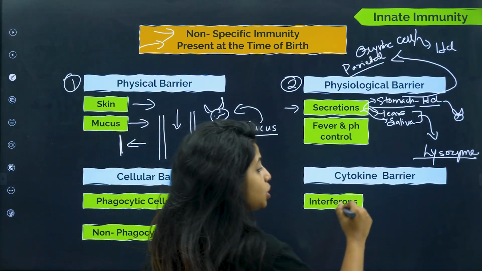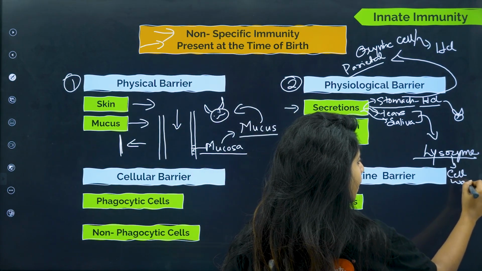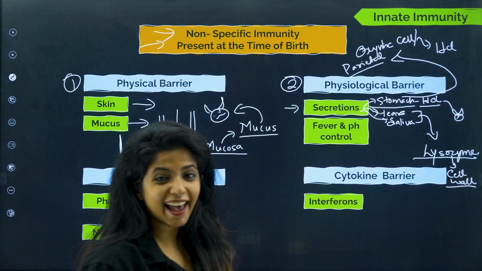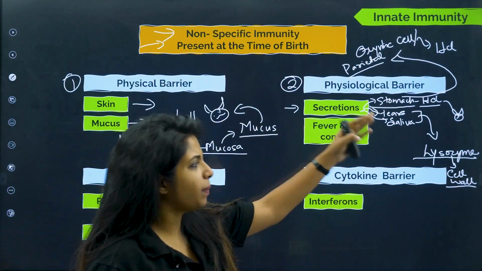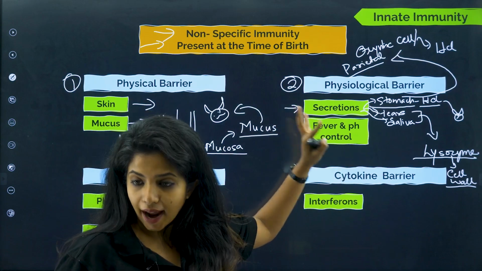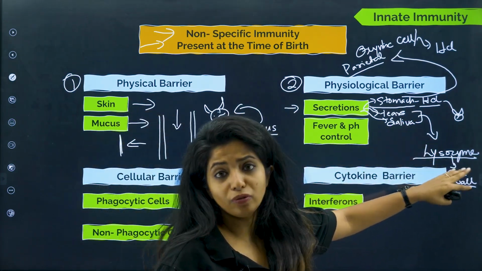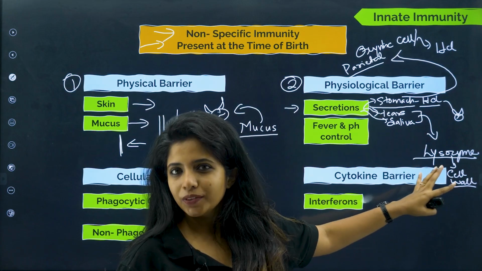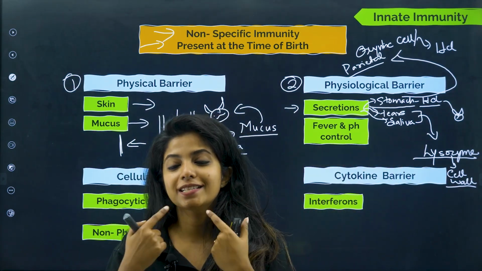Lysozyme. And this lysozyme goes and acts on the cell wall of the bacteria and kills the whole bacteria. Depending on whatever pathogen it is acting on, it has different ways, but usually if it is a bacteria, it is going to act on the cell wall. What is the enzyme? Lysozyme. Where is it found? In the tears as well as in the saliva.